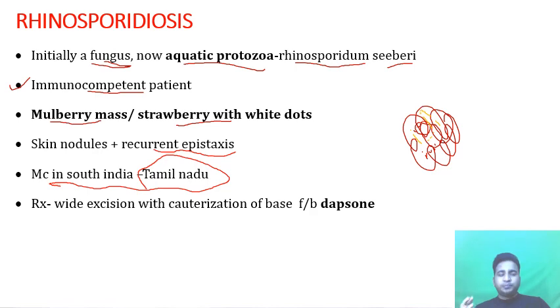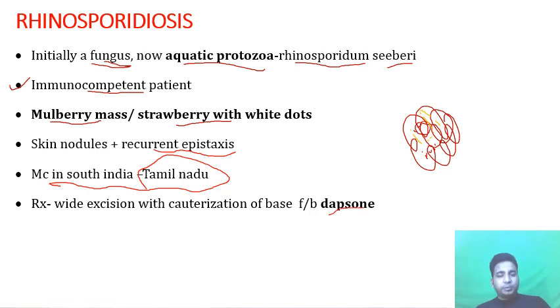Rhinosporidiosis, important points: it affects immunocompetent patients. The causative agent is a protozoan. The appearance is a strawberry mass with white dots. And there will be a history of recurrent epistaxis. Treatment is wide excision of these nodules or the fungal mass, or we can say protozoal mass, followed by cauterization of the base, and we can also use dapsone after the cauterization of the base.